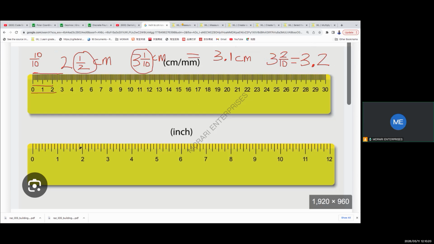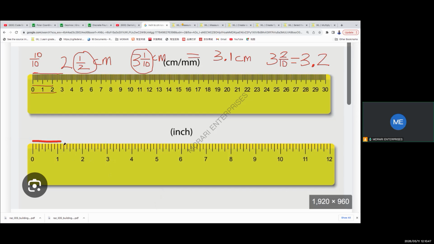All right. Now, when we get to the inches, what do we see? Now, here are the inches. If I measure here, that is 1 inch. What is this measurement immediately after this? Let's observe here. The way they divide things here is very different from the centimeter rule. Now, we go here, 1, 2, 3, 4, 5, 6, 7, 8.